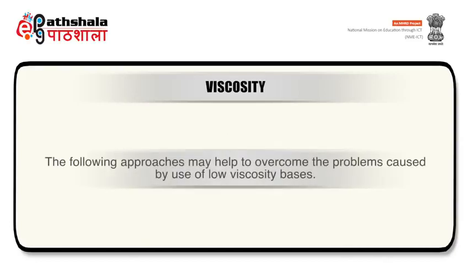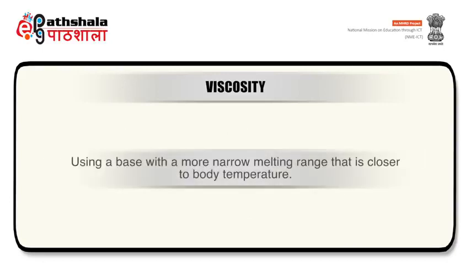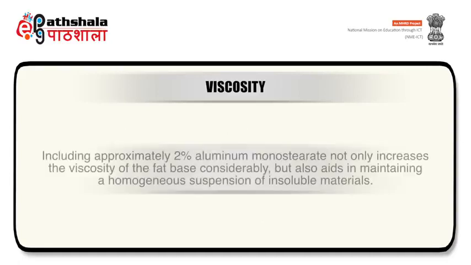The approaches which may help to overcome the problems caused by the use of low viscosity bases include using a base with a more narrow melting range that is closer to body temperature, including approximately 2% aluminum monostearate, which not only increases the viscosity of the fat base but also helps in maintaining a homogeneous suspension of insoluble materials.